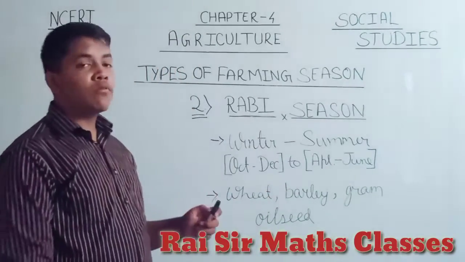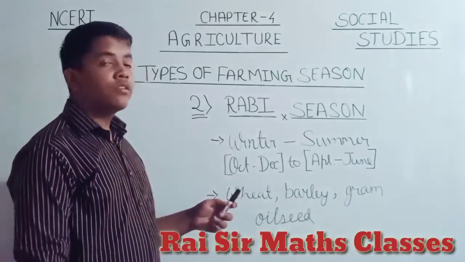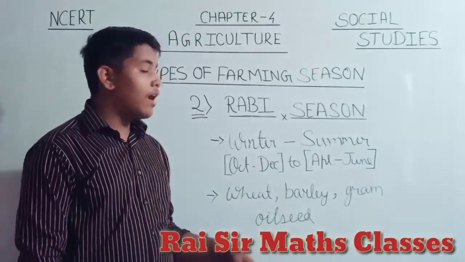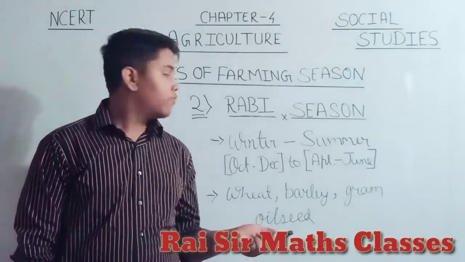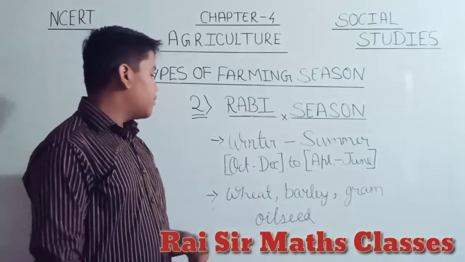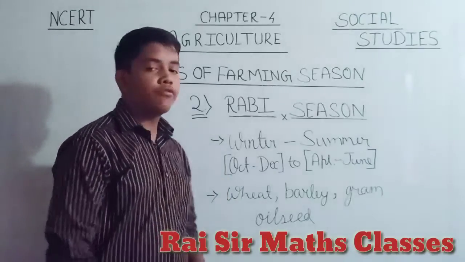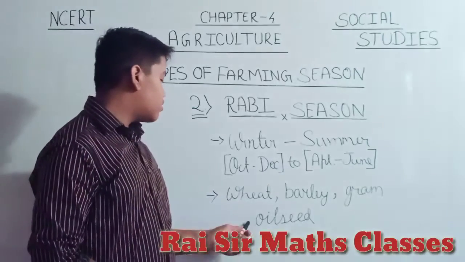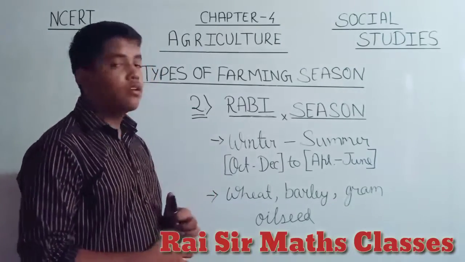And the previous one was sown between the ending of June and the starting of July. So what kind of crops are cultivated in the Rabi season?